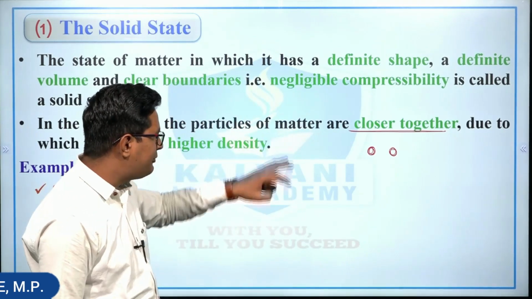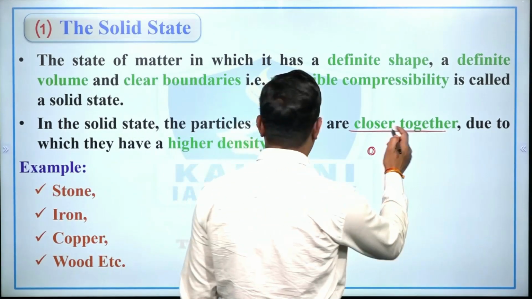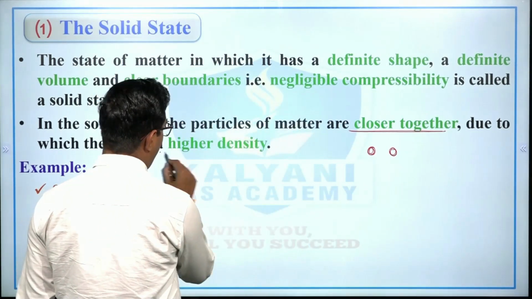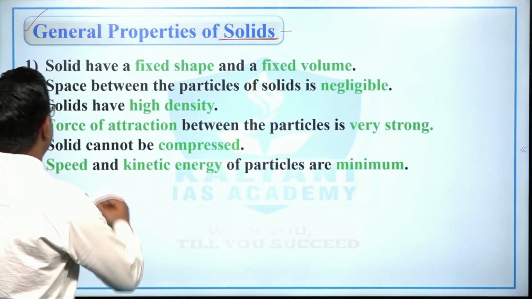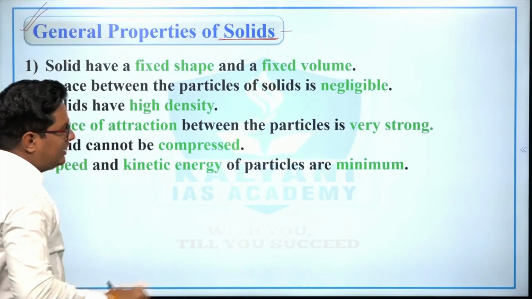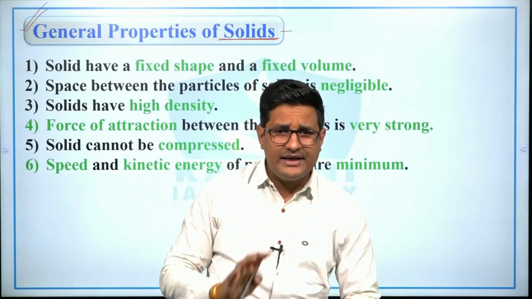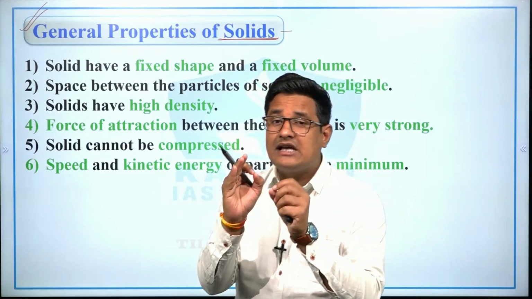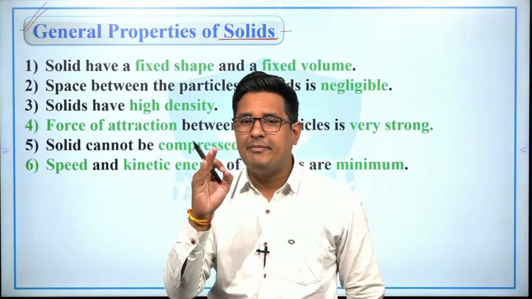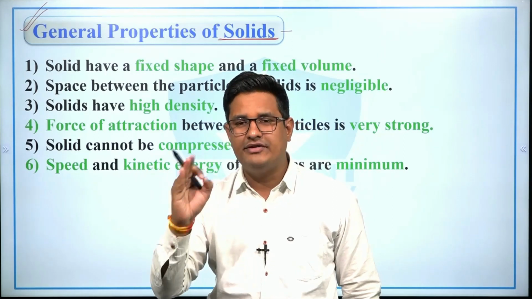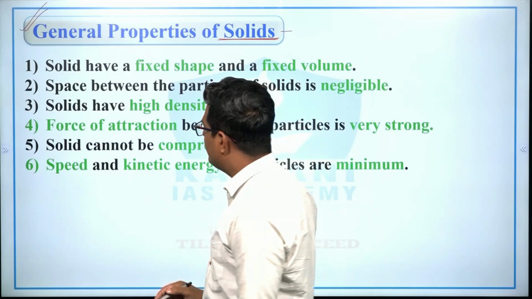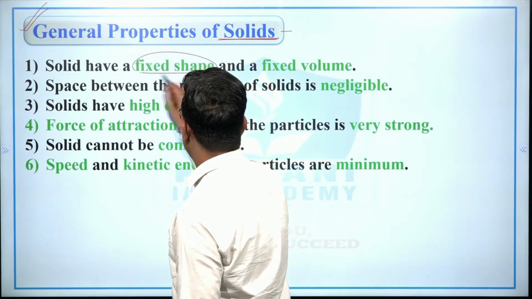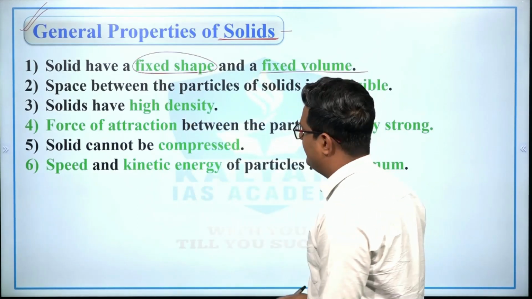The particles of matter are closer together, due to which they have high density, right? And because of this, the other characteristics follow. So simply we can say that there is a minimum gap between the two particles in the solid state. Therefore solids have a fixed shape as well as a fixed volume.